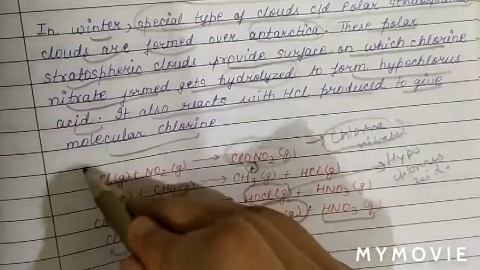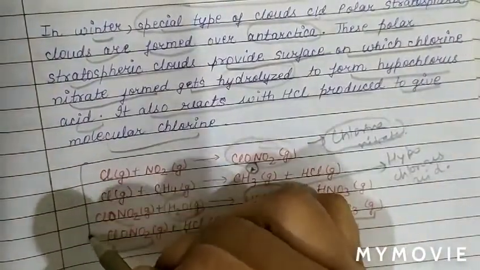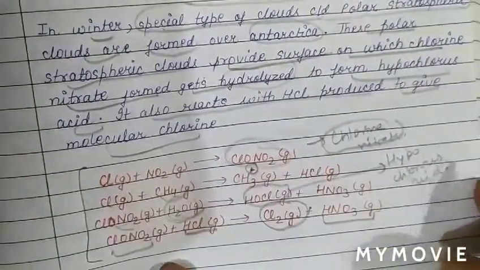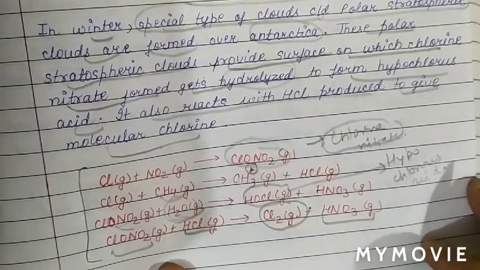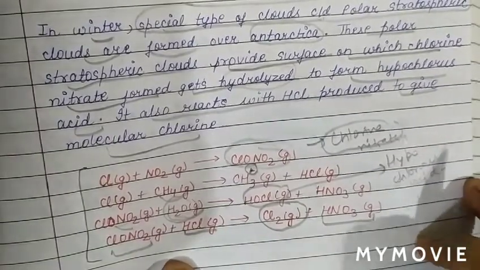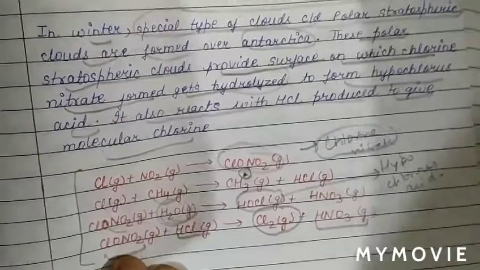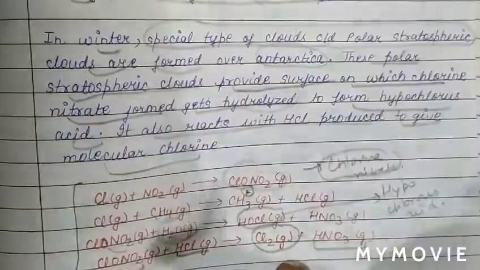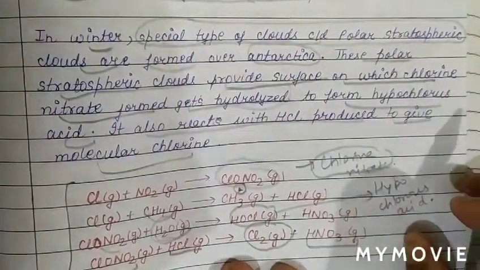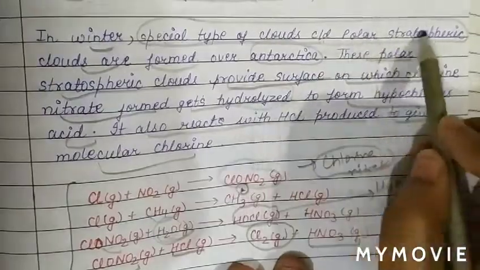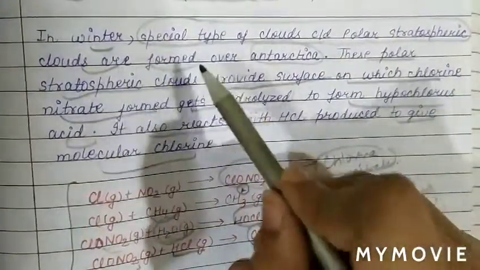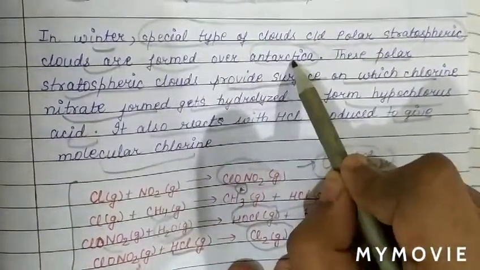So these reactions take place on the surface of polar stratospheric clouds, and we know these special types of clouds are formed over the Antarctica region.